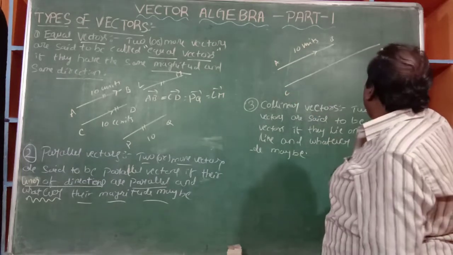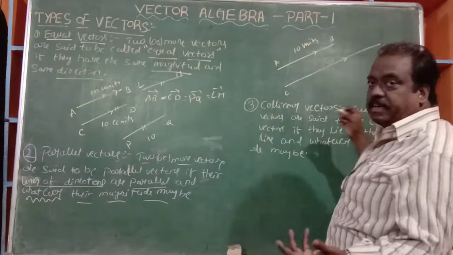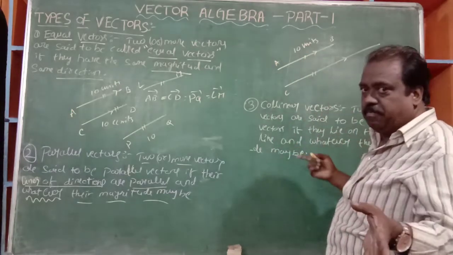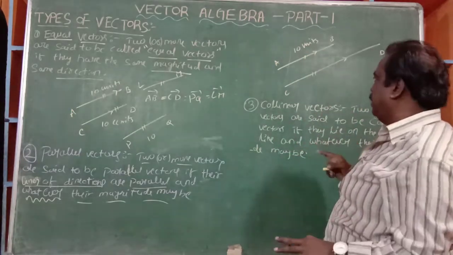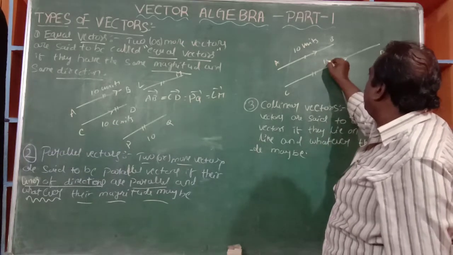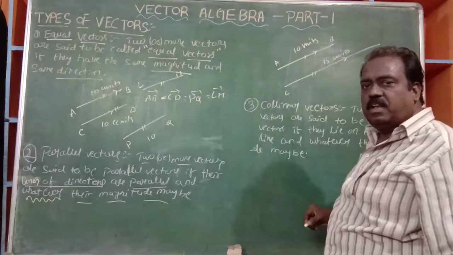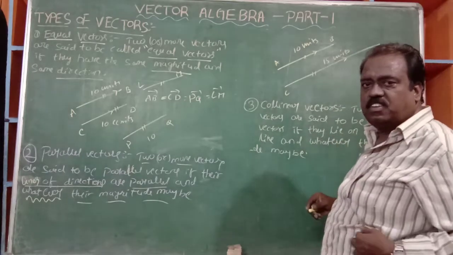And a CD bar is also a vector, it has a direction. The lines of directions are the same, but the magnitudes are different. So it is 15 units. Then it's a different one.